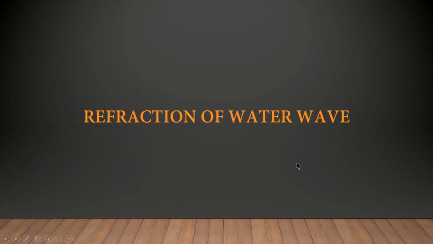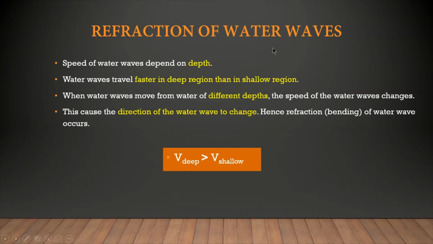What about water waves? For light waves, if you want to learn more detail, look up my video on refraction of light waves. For this video, we are going to concentrate on refraction of water waves. Just now we said that for water waves, the different medium means different depth. So the speed of water waves will change as the depth changes. In a deeper region, water waves move faster. The speed of a wave is faster in a deeper region than in a shallow region.